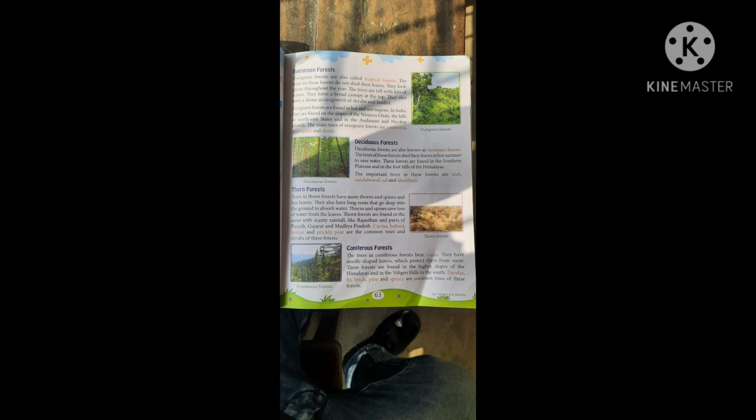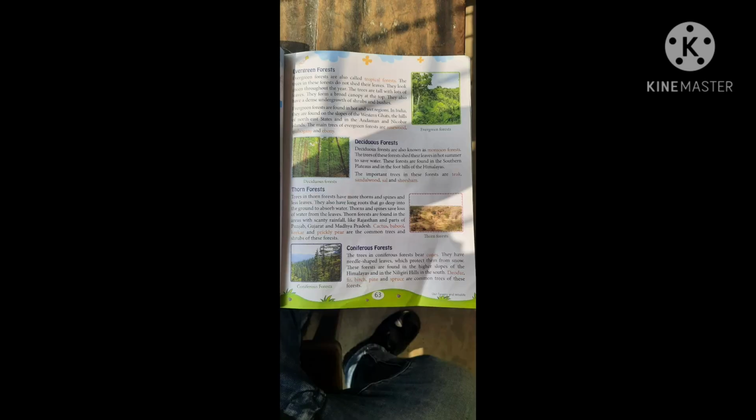It cannot allow it to go easily with the flood, water or wind. Forests provide shelter to a large number of animals and birds. It is the shelter of many wild animals as well as many birds.